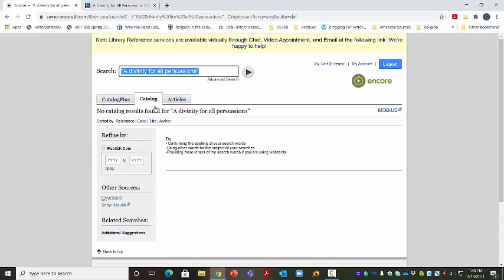But I do have another way to get this book, and that is to use Mobius, which is right here. Mobius is, as I said, a consortium of libraries who all share their catalogs with each other and agree to loan books to each other so that you expand the access to books that we have here at Kent Library.